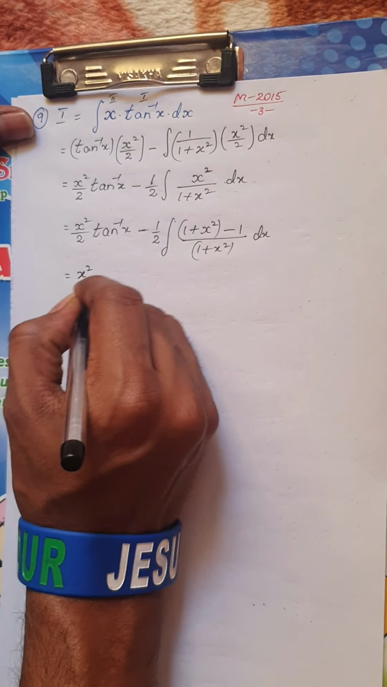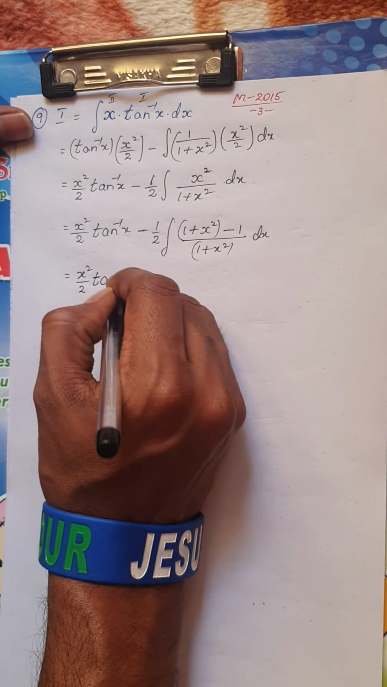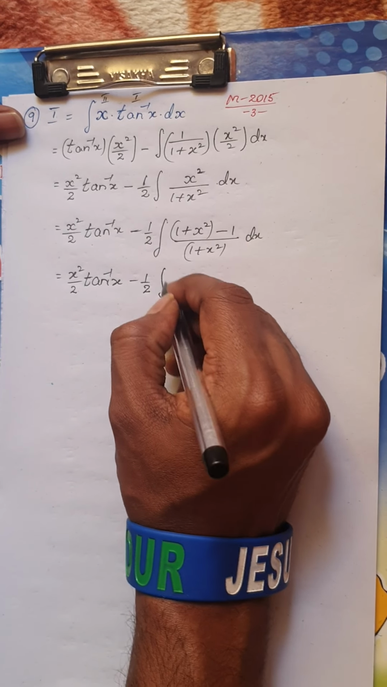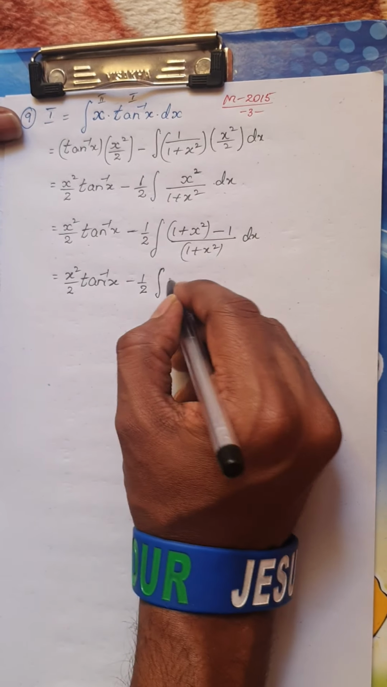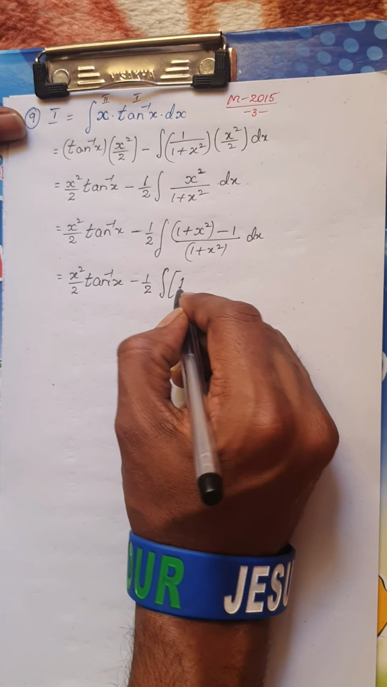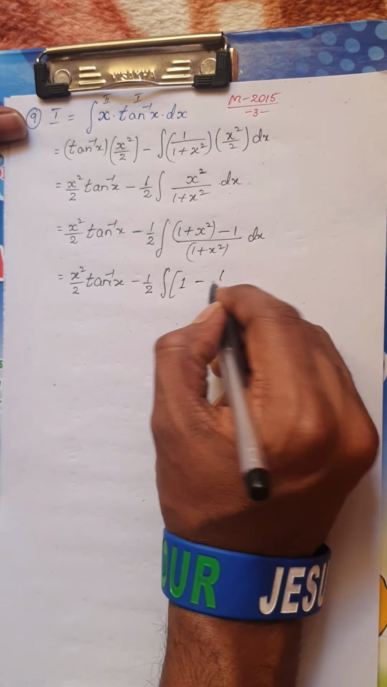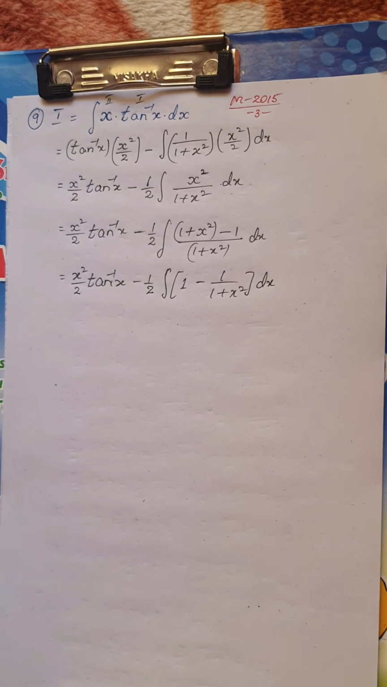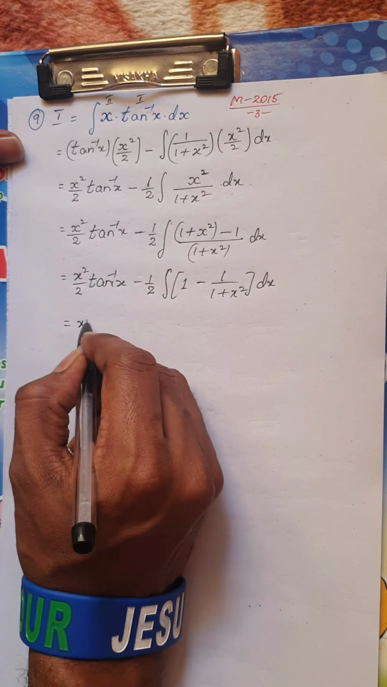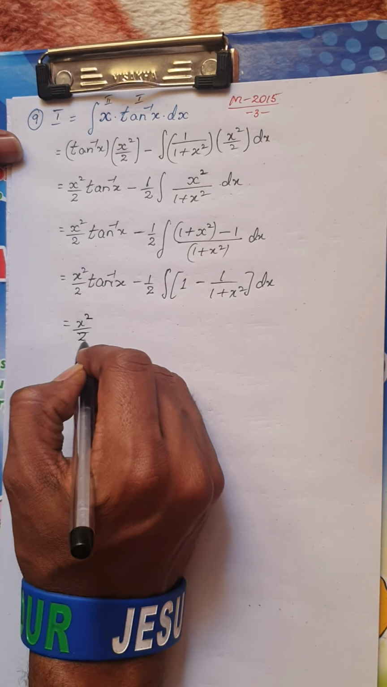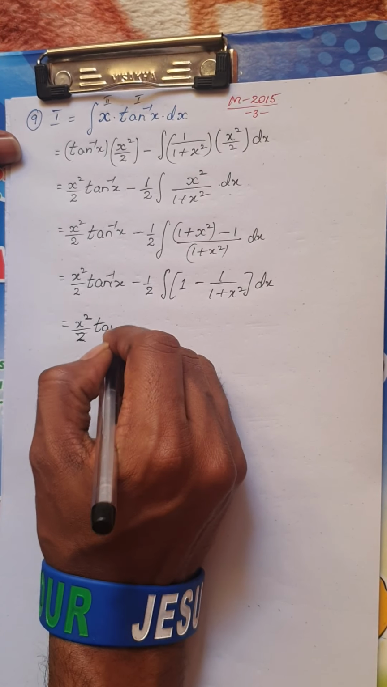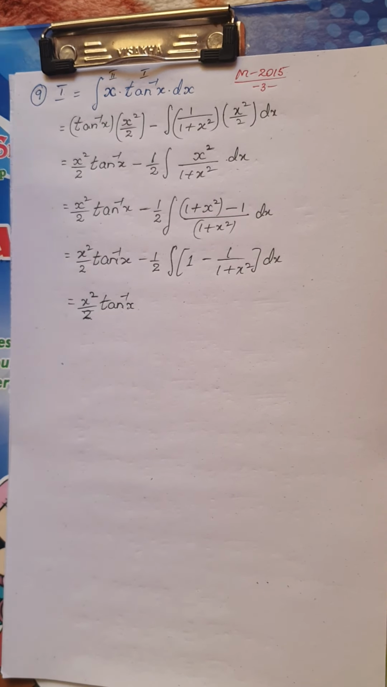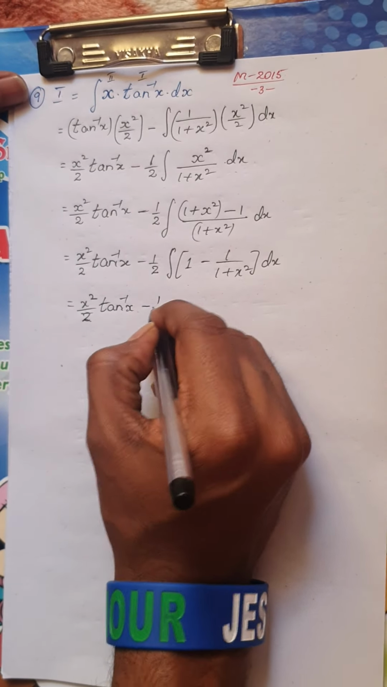So I'll simplify this as x square by 2 into tan inverse x kept as it is, minus 1 by 2 into the integral of, look here, 1 plus x square by 1 plus x square, it would be simply 1, minus 1 divided by 1 plus x square dx. Is it clear? So this is nothing but x square by 2 into tan inverse x, which I'll keep as it is, minus 1 by 2, which is a constant.